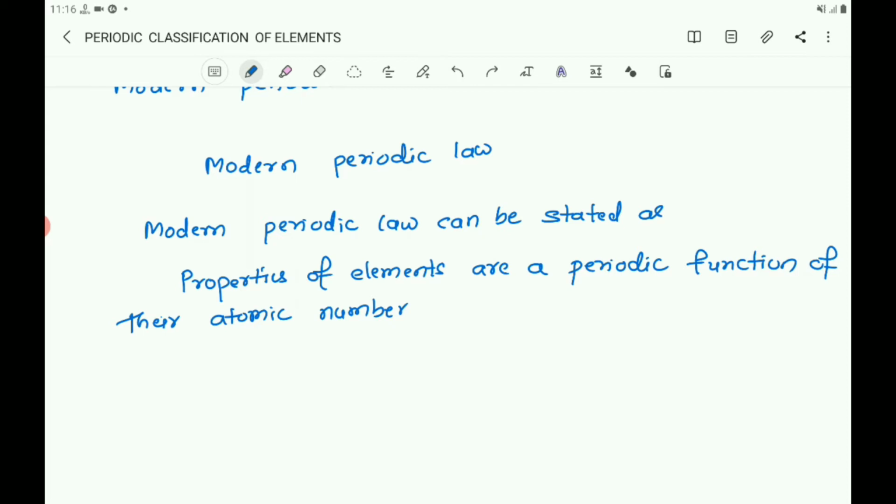It means elements with similar properties fall in a vertical row.